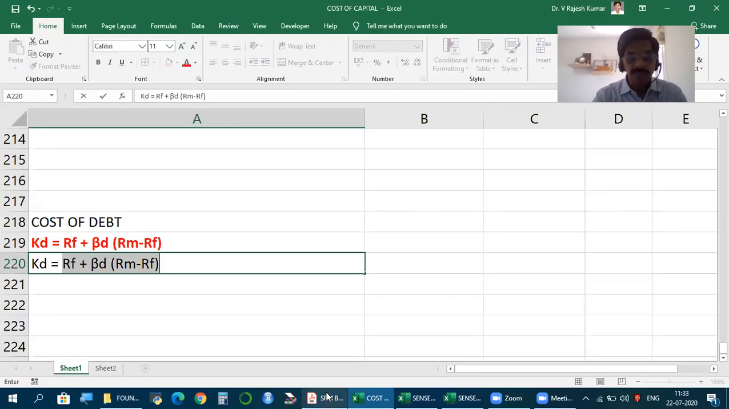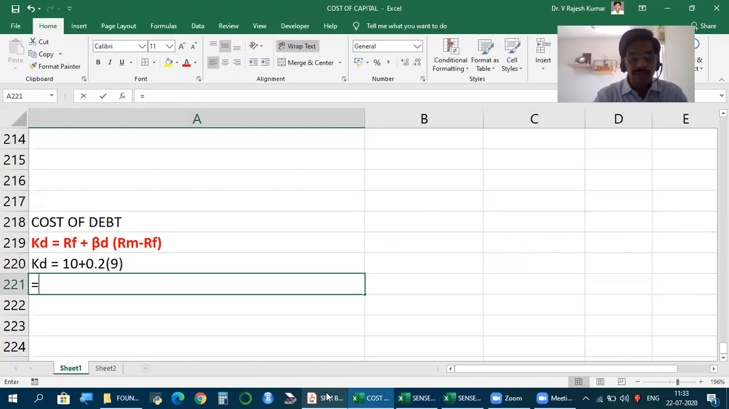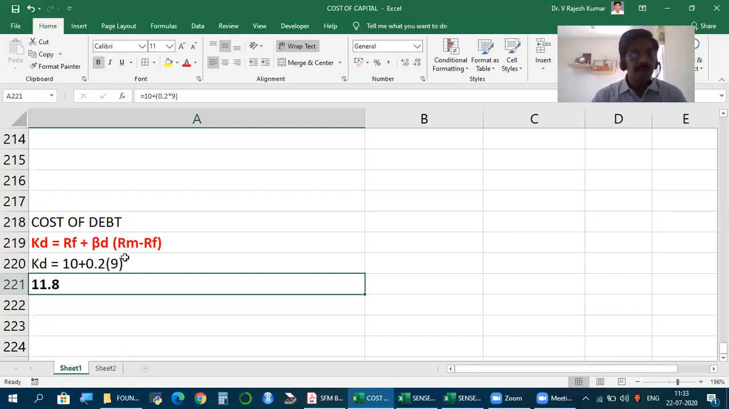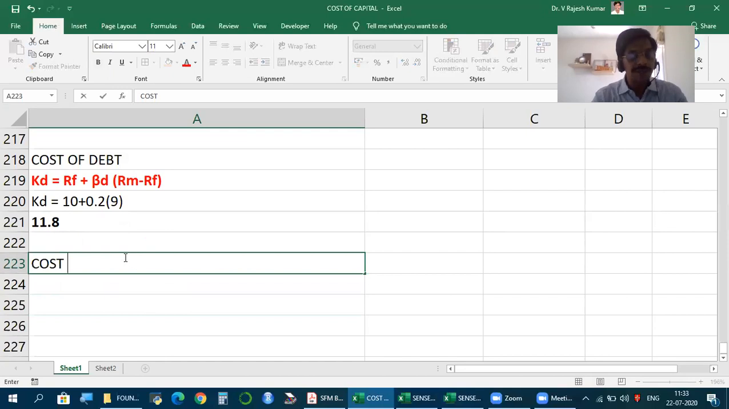So 10 plus 0.2 into 9. Friends, this is the cost of debt. Since we had beta for debt available, we use CAPM. Now, the next requirement is cost of equity.